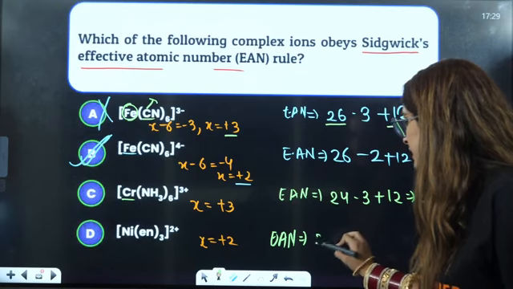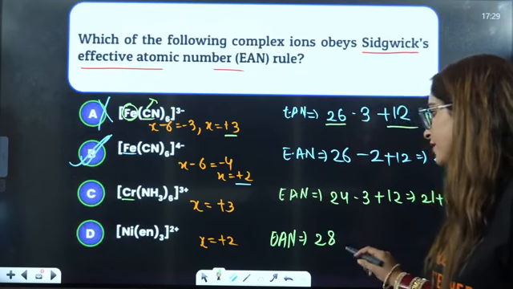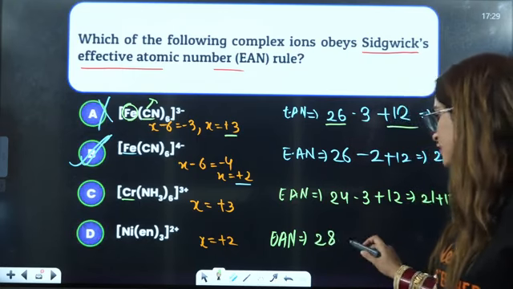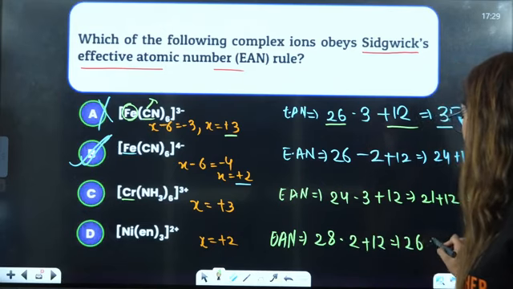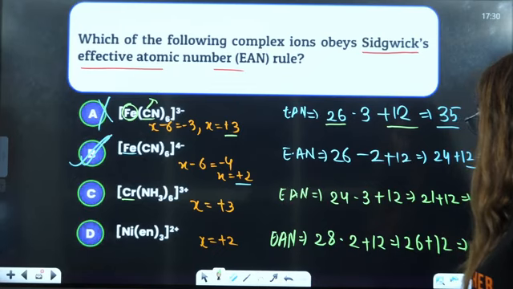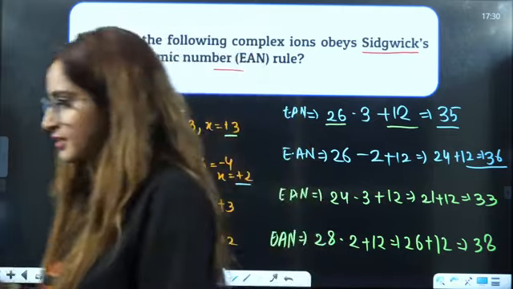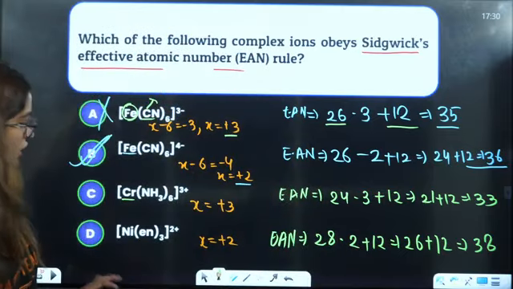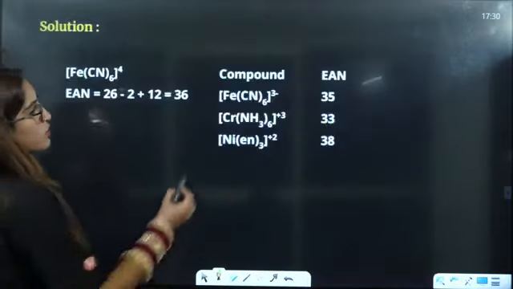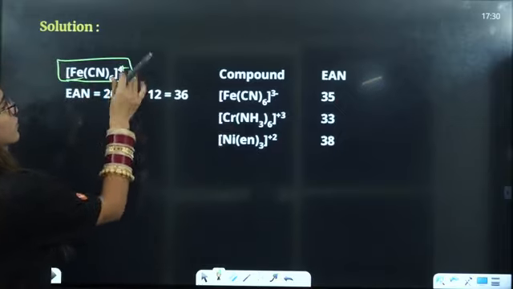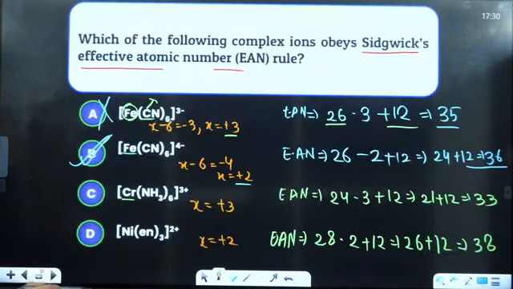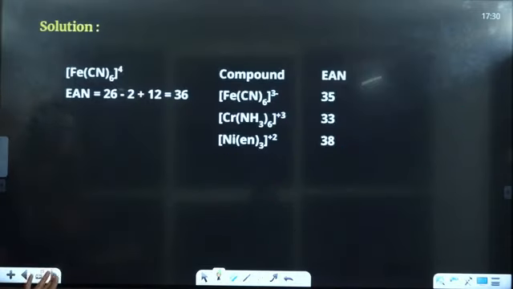Acha, nickel is 28. Again, it is giving you 12 electrons. You take out minus 2 plus 12 electrons it is giving. So that is 26 plus 12. That is 38. Again, this is not equal to 36. Right? Okay. So the answer is going to be, only this is following the EAN rule here. So B is going to be the correct answer.